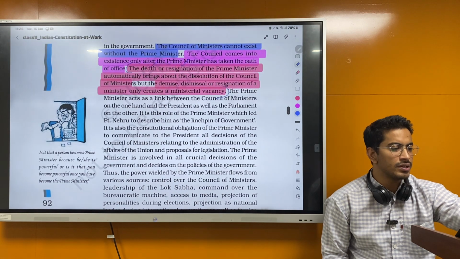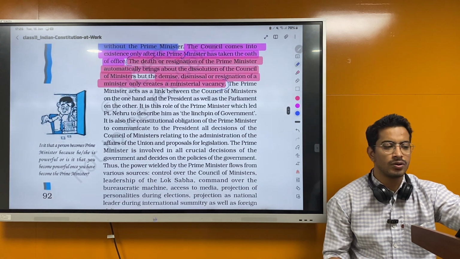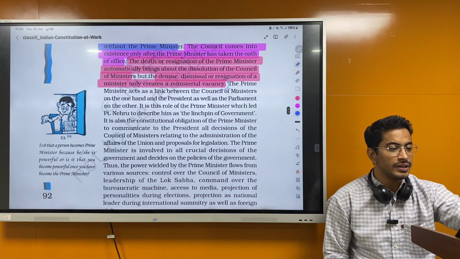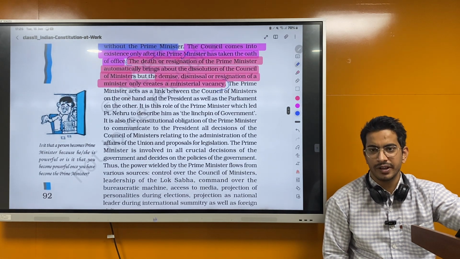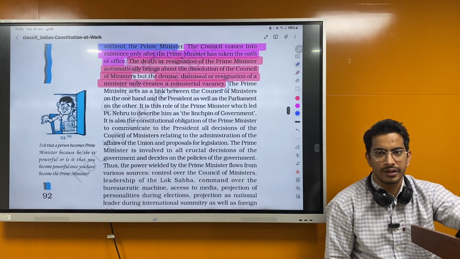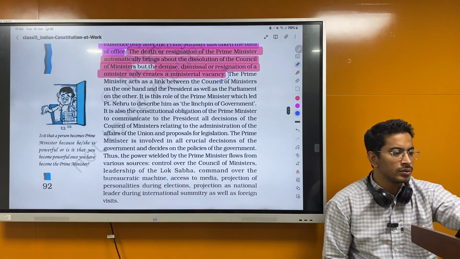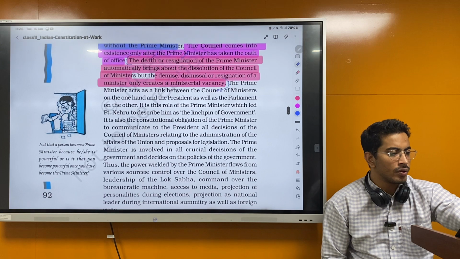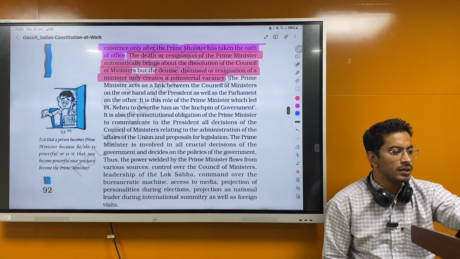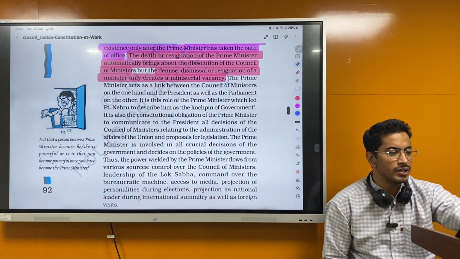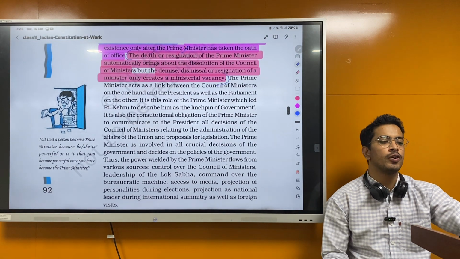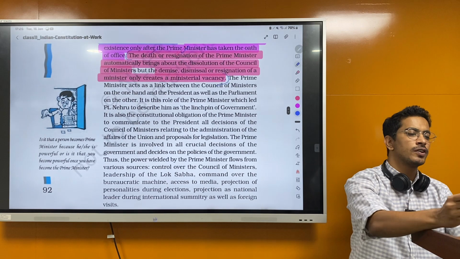Next, the Prime Minister acts as a link between the Council of Ministers on one hand and the President as well as the Parliament on the other hand. So the Prime Minister is very important. It's mentioned in Article 78. It is this role of the Prime Minister which led Pandit Nehru to describe him as the linchpin of the government. Who is described as the linchpin of the government?